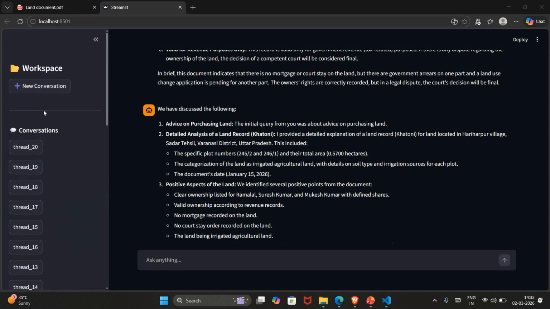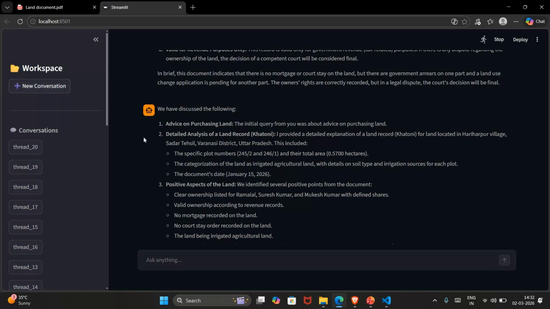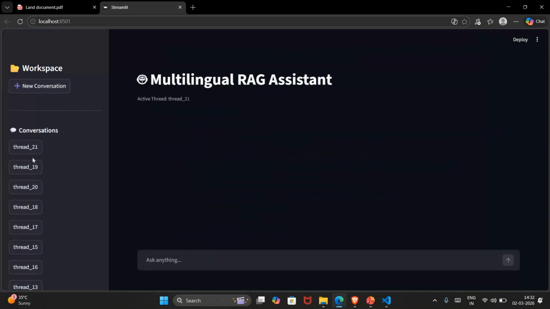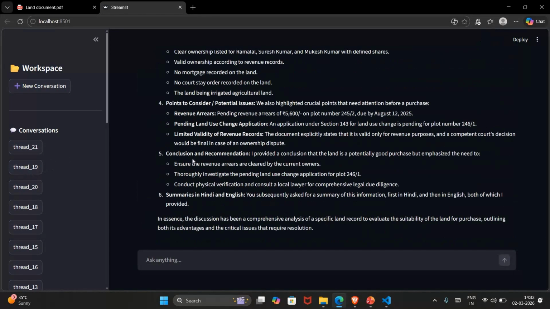Now on the left side, as you can see, when the user clicks new conversation, it completely becomes a new chat interface, and these are the threads. Based on this thread we can go to that particular conversation which we discussed earlier. So it is completely long-term persistent memory where the conversation never gets deleted or forgotten.